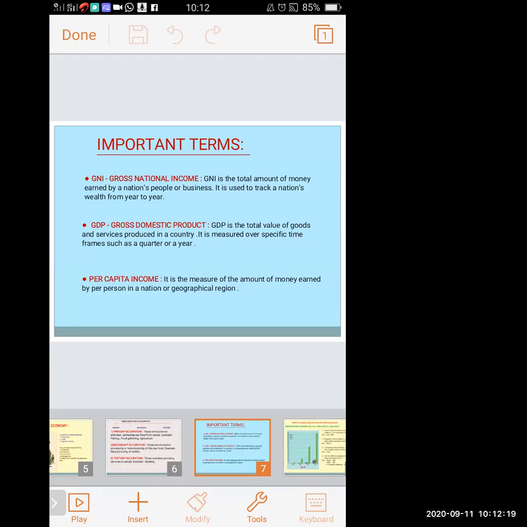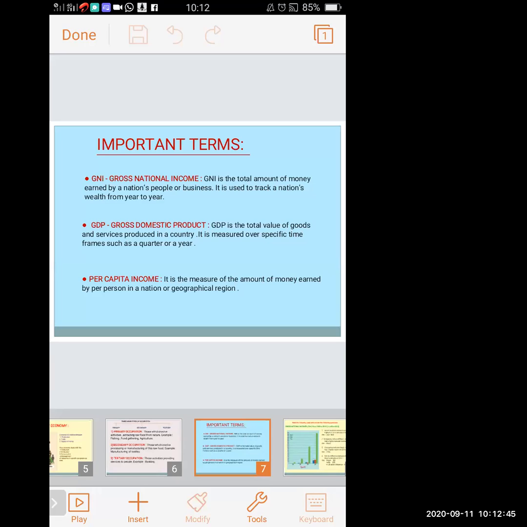What is per capita income? It is a measure of the amount of money earned per person in a nation or geographical region. Here it is given per person, meaning each and every person. A single person's income is calculated here.